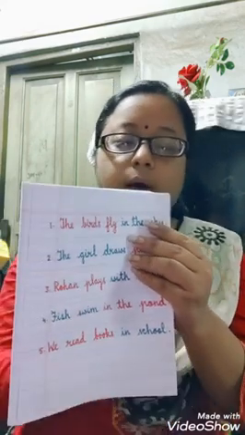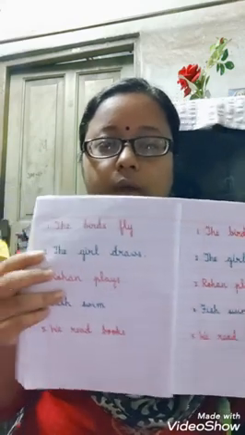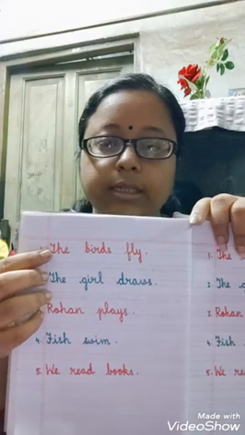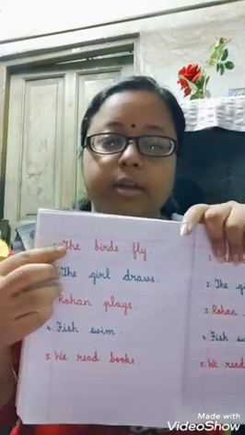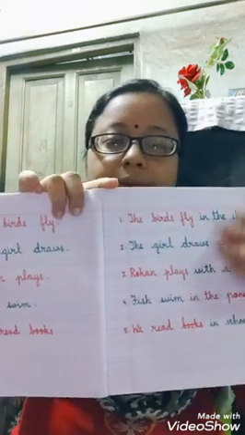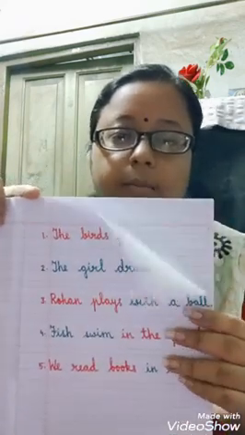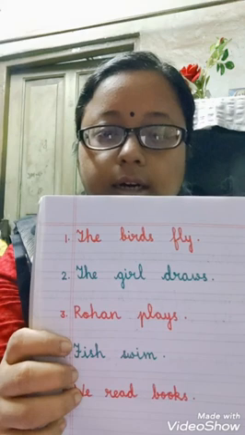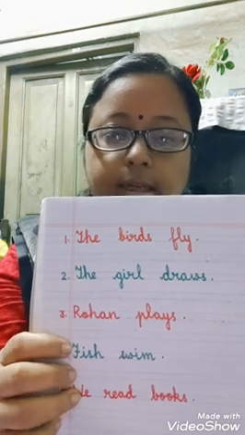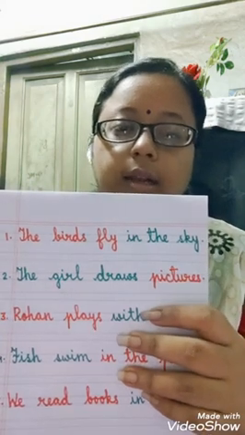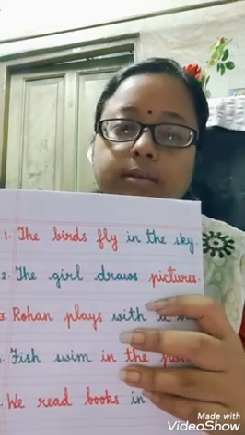Okay. Now I'll open up the whole copy. At first, I have written the birds fly. Now if I make it bigger, then I'll say the birds fly in the sky. Second, the girl draws. If I want to make it big, I can say the girl draws pictures.